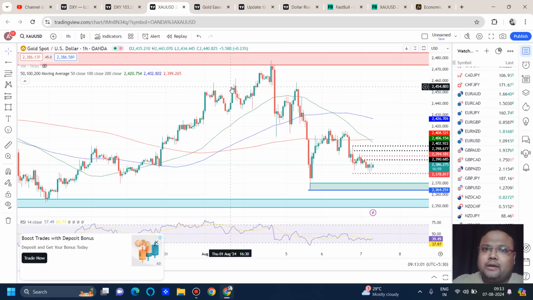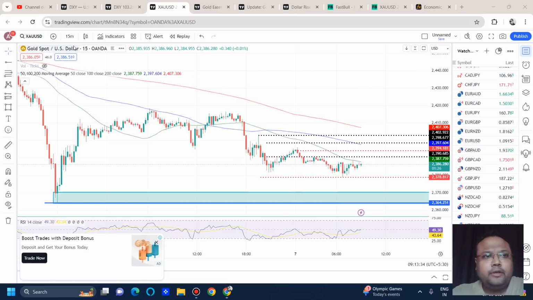Okay, if the market takes support, if you see the market is showing price rejection from below, then only go for a buy position. After all, it's about our hard-earned money. We cannot trade blindly.